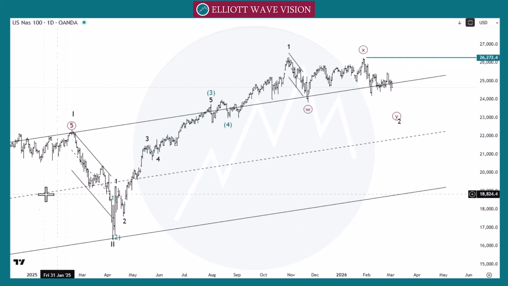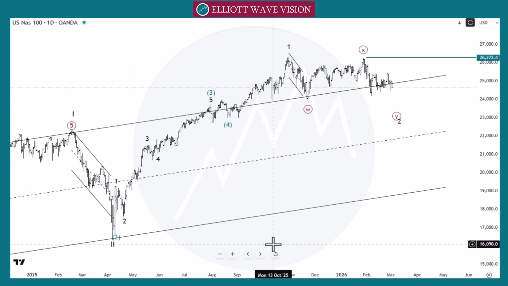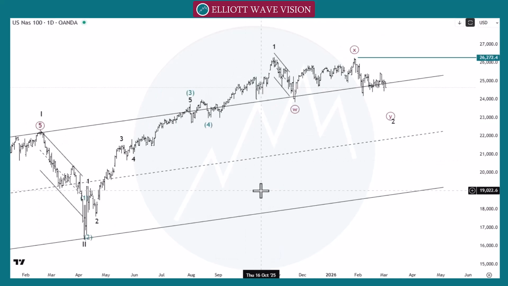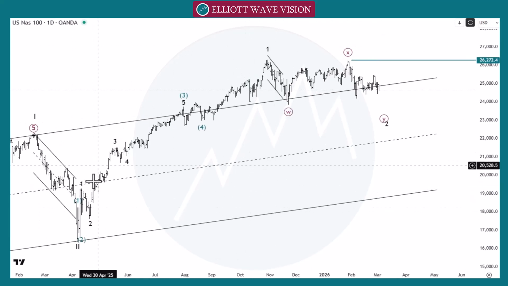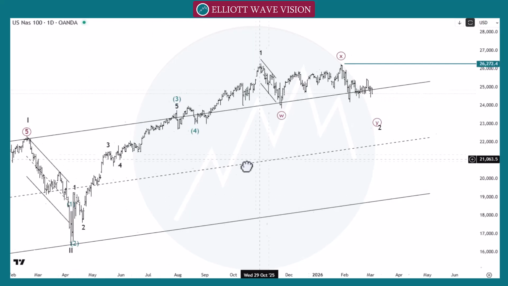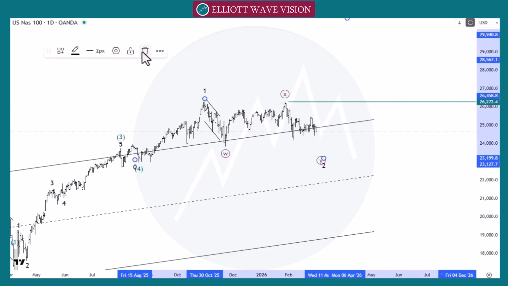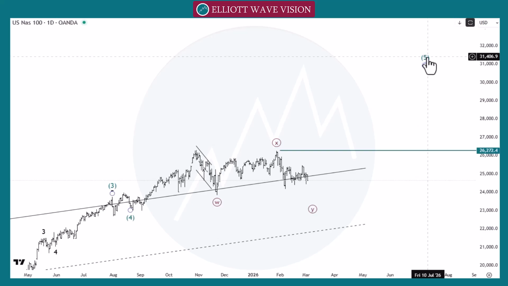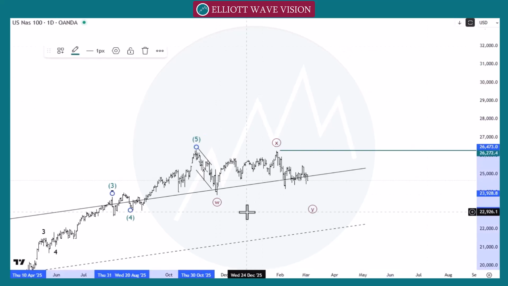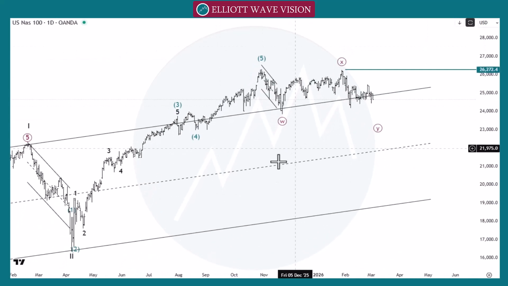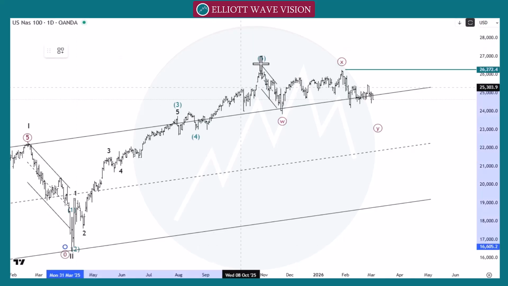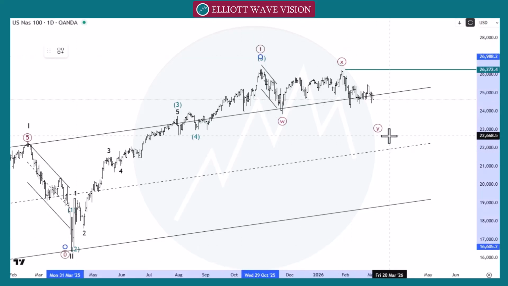So we count this structure as a black wave 1, black wave 2. Now we are looking for the black wave 3. So we count this move as a green wave 1, green wave 2, green wave 3, green wave 4 and green wave 5, or we can count this move as a black wave 1 or 5. But now market may go towards the deep correction. So now we are looking for the green wave 5 of brown wave 1. So let's apply the brown wave 1 of the black wave 3 like this.